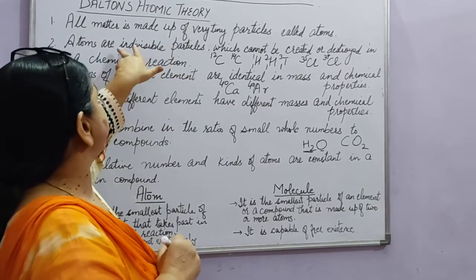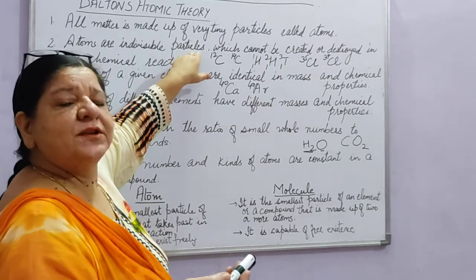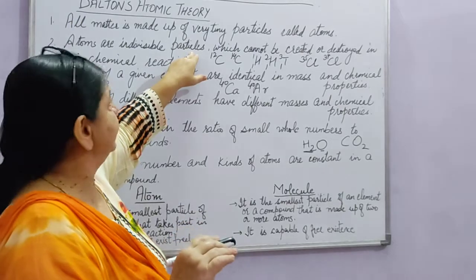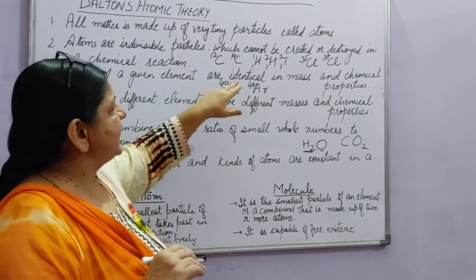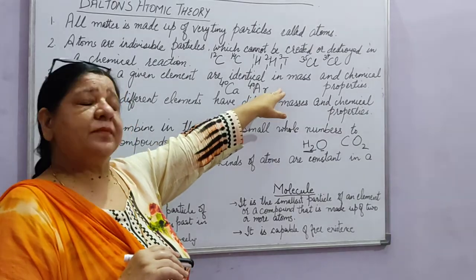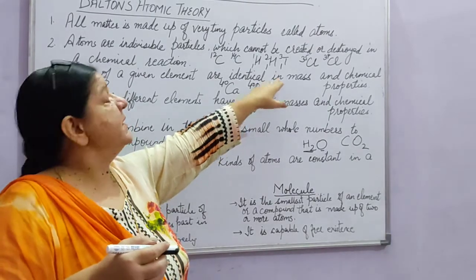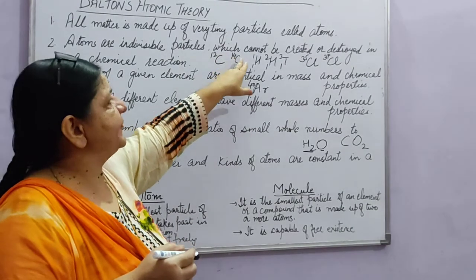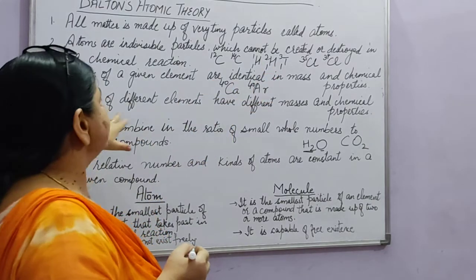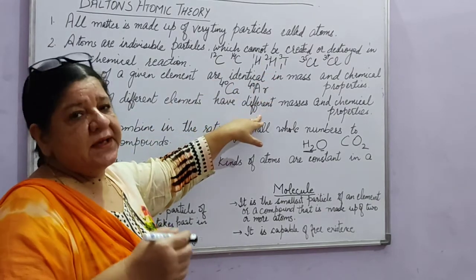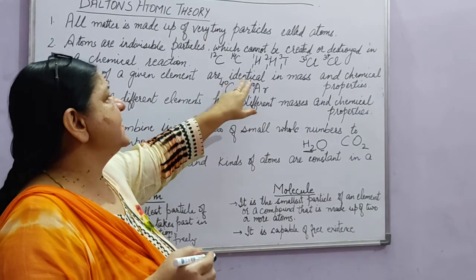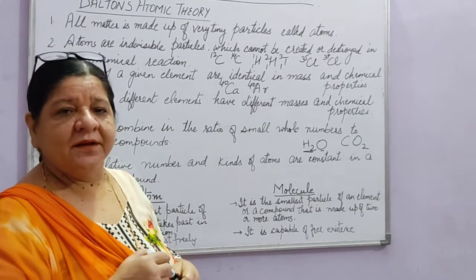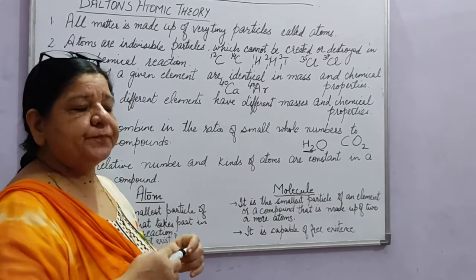First drawback, that atoms are indivisible particles. Later on it was discovered that atoms can be divided into electron, proton and neutron. Atoms of a given element are identical in mass. In some cases, the same element can have atoms with different mass numbers. Atoms of different elements have different masses. In some cases, they can have the same mass number, like in the case of calcium and argon. So there were certain drawbacks.